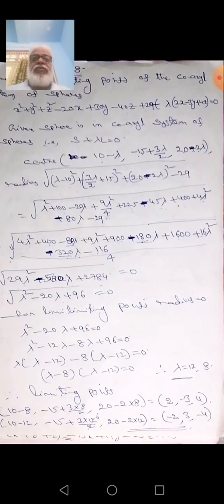What is the center? That is (10 minus lambda, minus 15 plus 3 lambda by 2, and 20 minus 2 lambda). So this is the center. And what is the radius? That is the square root of u square plus v square plus w square minus d. If you take this, (lambda minus 10) whole square is lambda square plus 100 minus 20 lambda. Another one is 9 lambda square by 4 plus 225